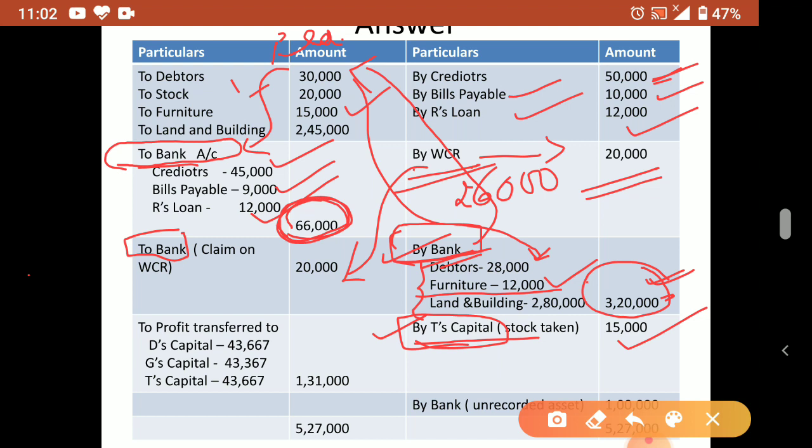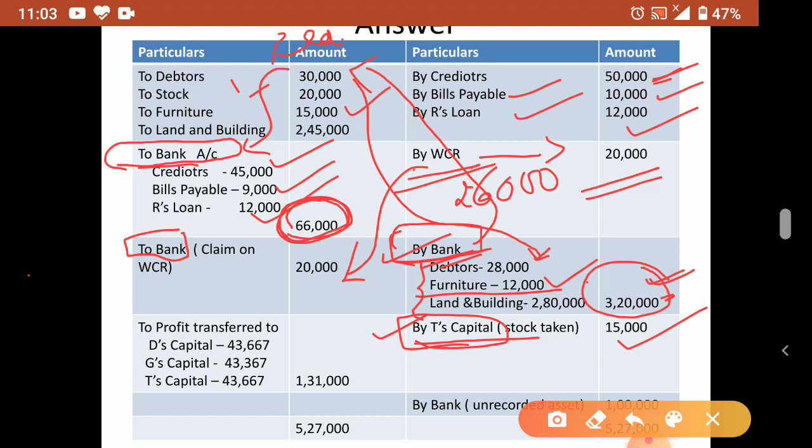But taken away by the partner means what? He is not giving any money to the firm. That is the meaning. Now suppose one refrigerator is there in the office. So I am a partner. I am telling that refrigerator I am taking. So of course what will they do? From my capital account they will deduct the value of that washing machine or refrigerator, something I have taken. Understood? So that is the meaning. वो भी याद रखो. Sold to partner is bank, but taken away by the partner, that partner's capital account you have to write.